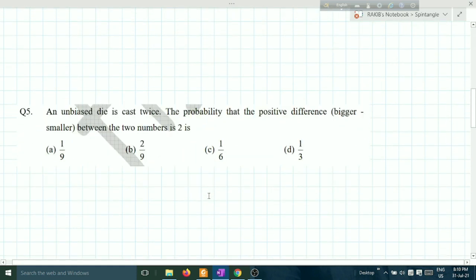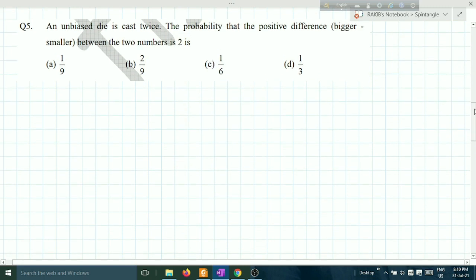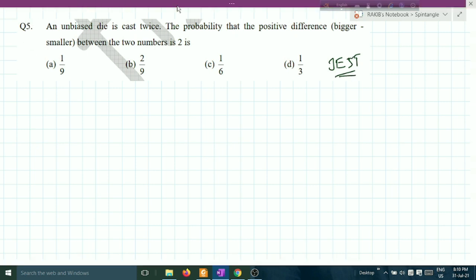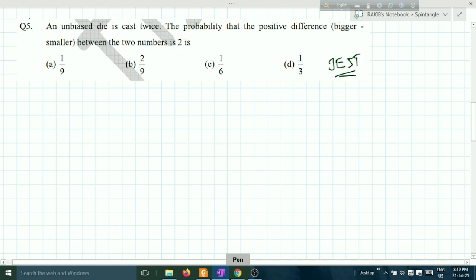Okay, this one is the next problem. Okay, fine. I think this one is a problem from JEST examination. This one is the second problem. Question number 2.